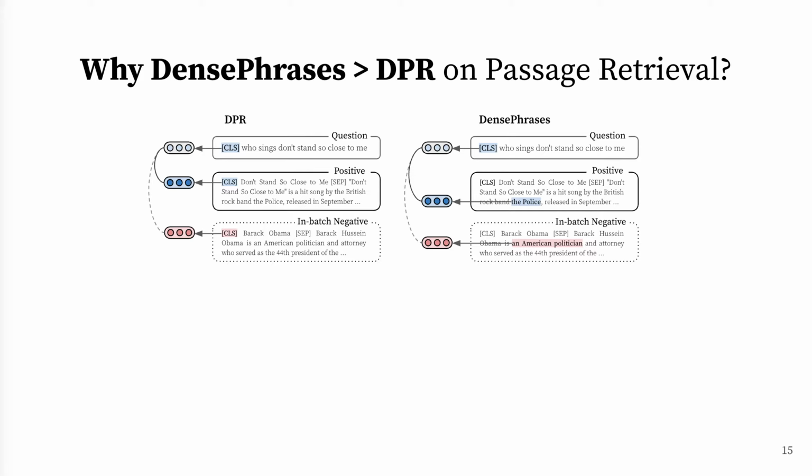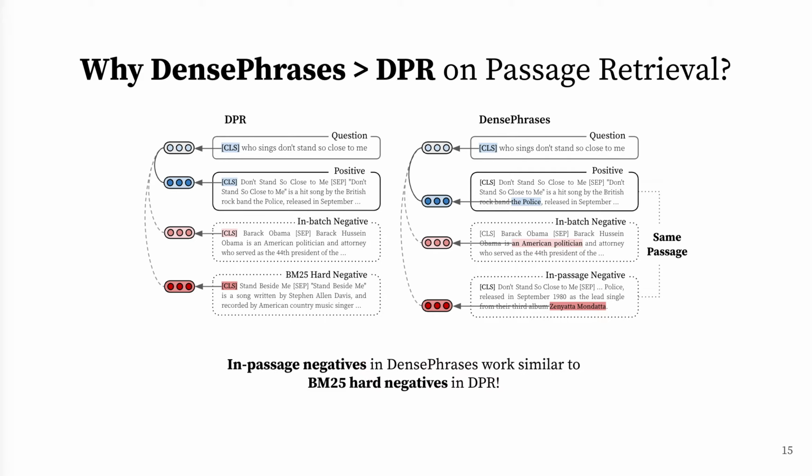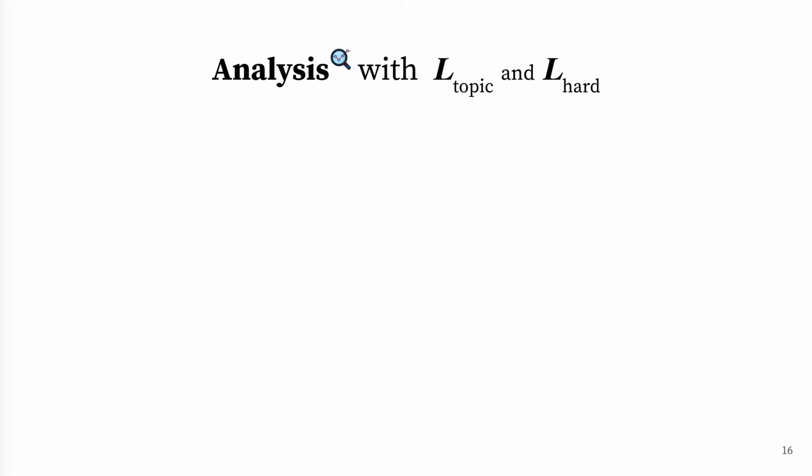Notably, DPR has BM25 hard negatives that look similar to the positive passages but do not contain the answer. On the other hand, DensePhrases has in-passage negatives that are not only similar but exactly the same passages as the positive ones, and the model is required to differentiate two different phrases in the same passage. In our paper, we show that these in-passage negatives in DensePhrases actually work very similar to the BM25 hard negatives in DPR. We further characterize each model using the following two losses, L-topic and L-hard.